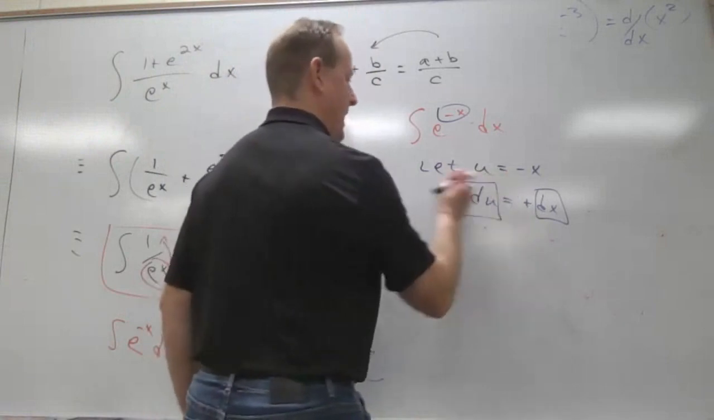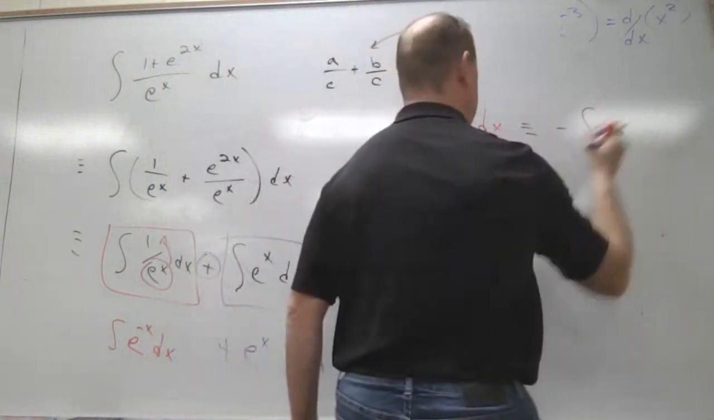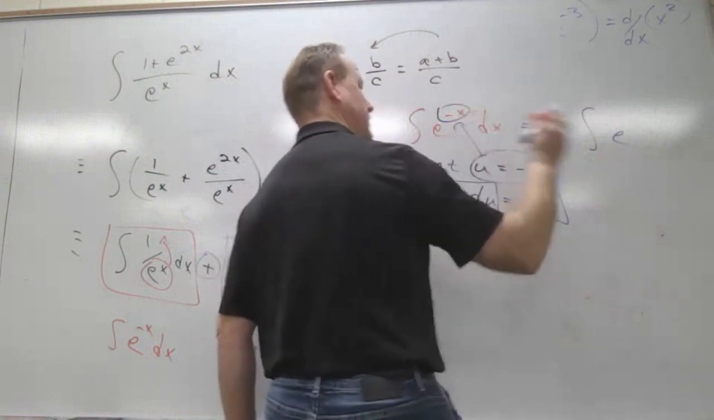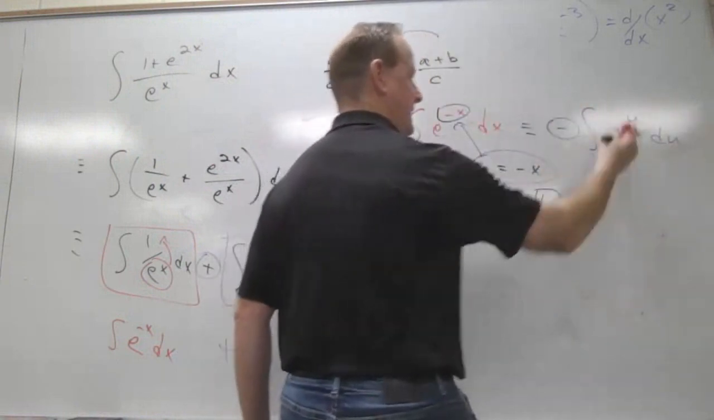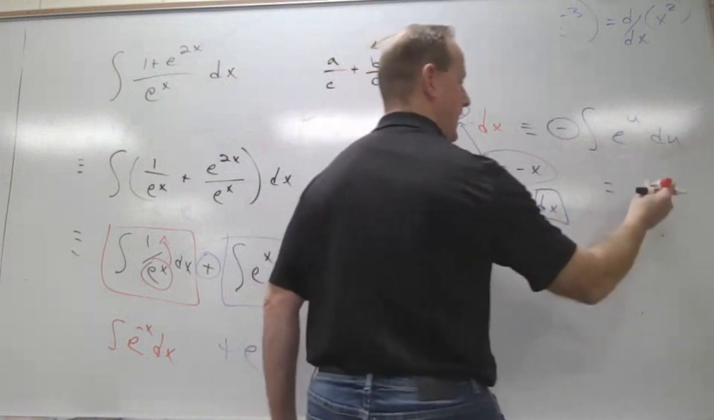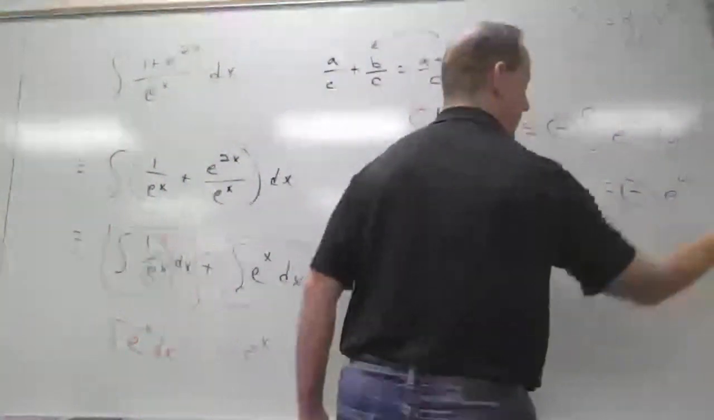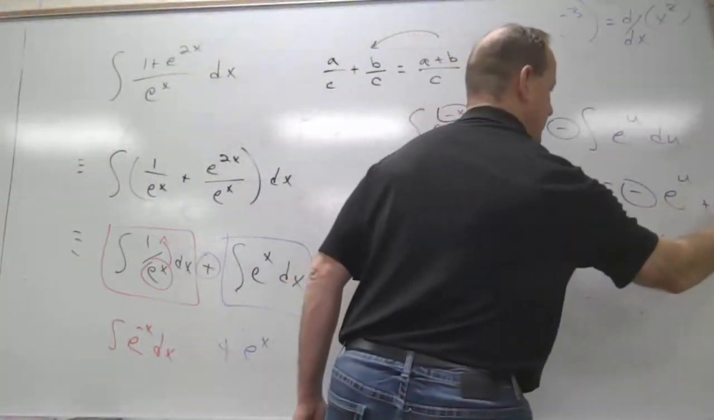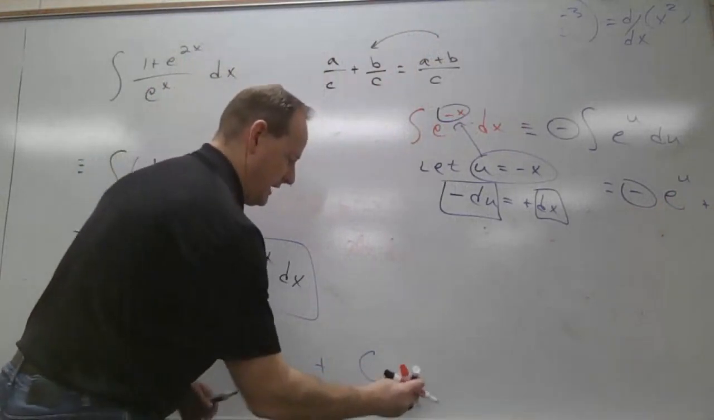Anyway, so I got minus du. So this is equivalent to minus the antiderivative of e to the u du. So that's a minus sign out front. Don't forget that. Antiderivative of e to the u is what? E to the u, and then plus a constant, right? I'll just call it plus C1. If you want plus C2 down here, I don't care.